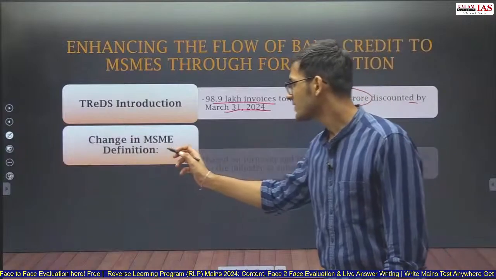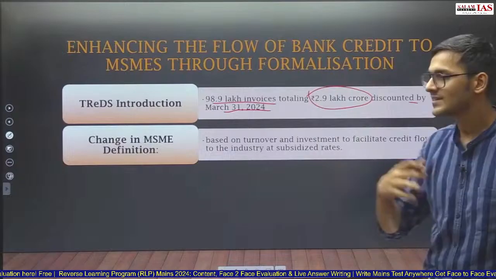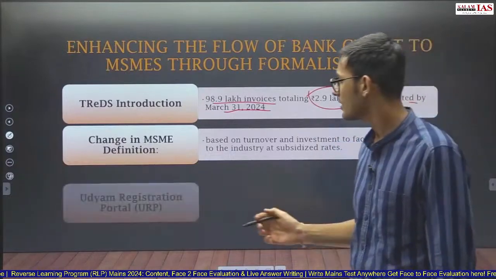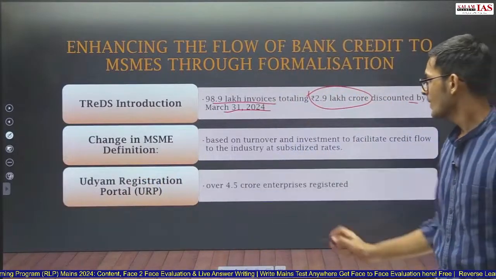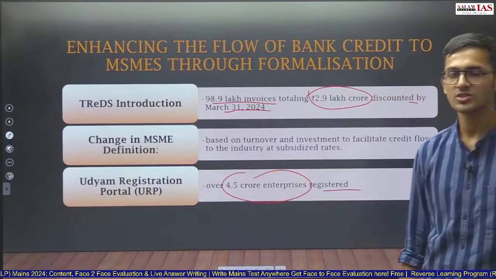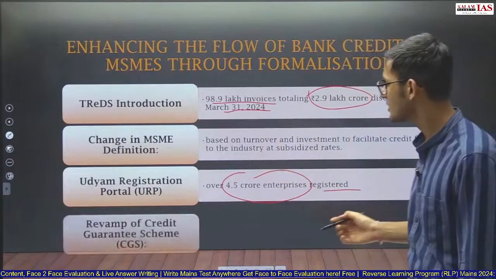Change in the MSME definition based on turnover and investment has helped facilitate credit flow to the industry and simplify the MSME definition. Under the Udyam Registration Portal, URP, over 4.5 crore enterprises have been registered. So this again also helps in formalization of the MSMEs.